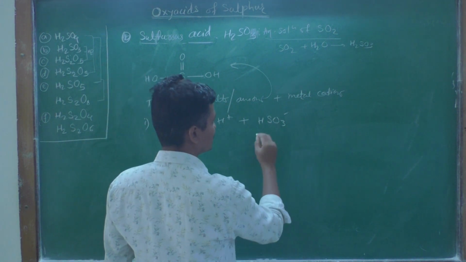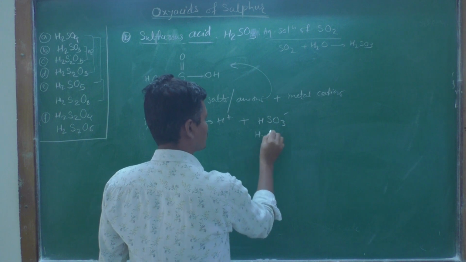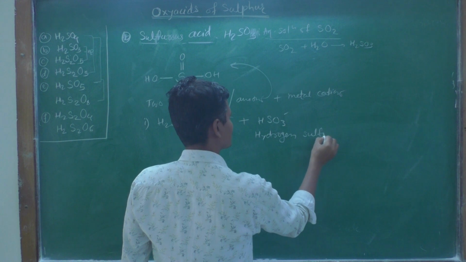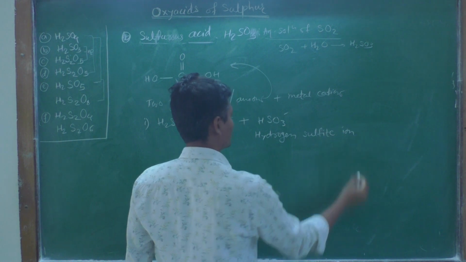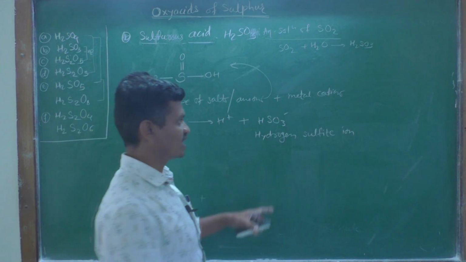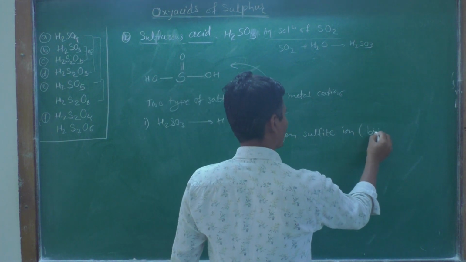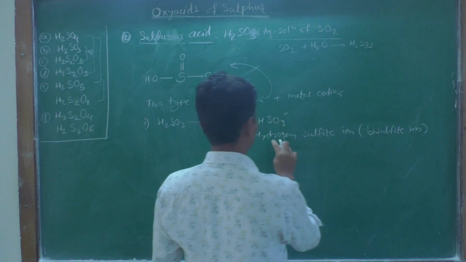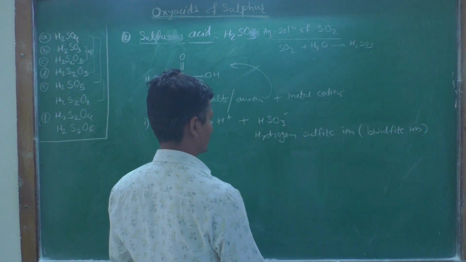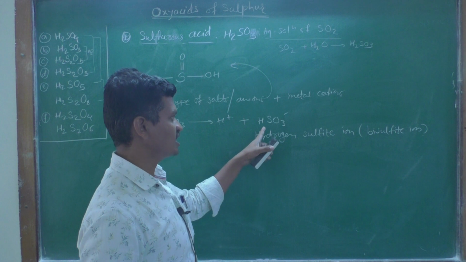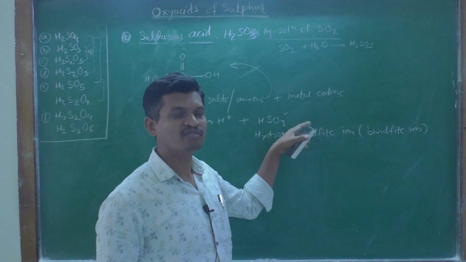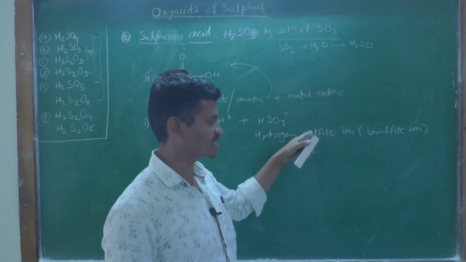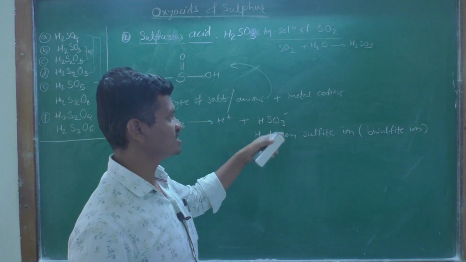The HSO3 minus ion is called hydrogen sulfite ion or bisulfite ion. And when this HSO3 minus ion combines with different metal ions, for example lithium, sodium, potassium, calcium, etc., it gives the corresponding salts.